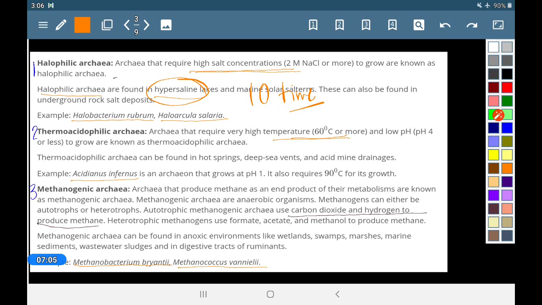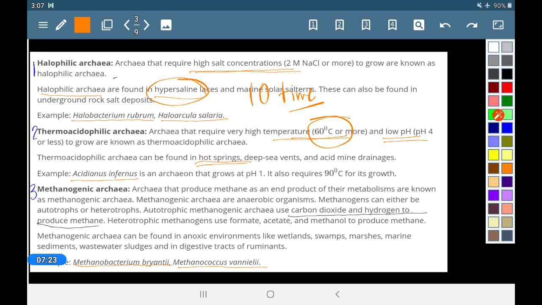So temperature, if it is more than 60 degrees, no problem, and if it is lower than 4 pH, then also they can survive. Thermoacidophile, that archaea, is found in hot springs and the deep sea.